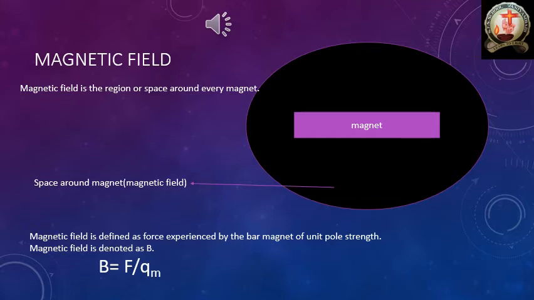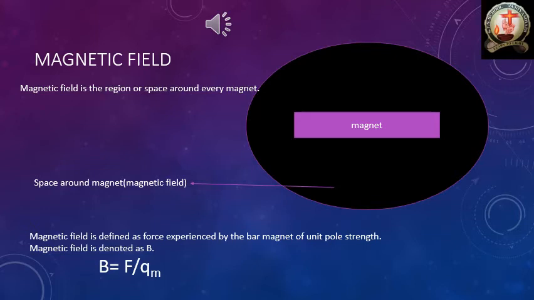At that particular point, the magnetic field is defined as the force experienced by a bar magnet of unit pole strength.